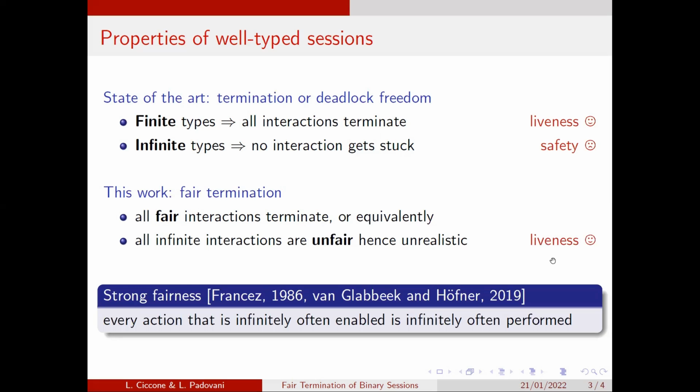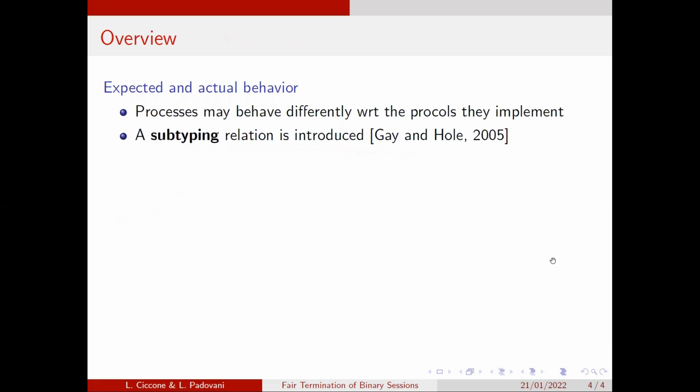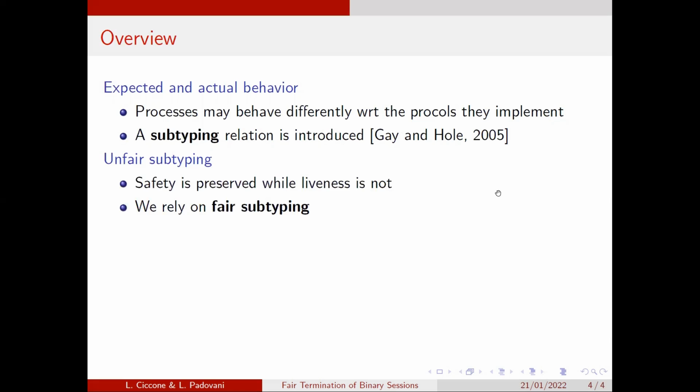Now I would like to informally show the steps that we made to develop our type system. And so first of all, we started from the fact that processes may behave differently with respect to the protocols that they implement. And this discrepancy between the actual and expected behavior is usually modeled with a subtyping relation, which has been originally introduced by Gay and Hall. This subtyping relation is unfair in the sense that it is studied to preserve safety but not liveness. And so we relied on fair subtyping, which is a liveness-preserving refinement of the original subtyping relation.